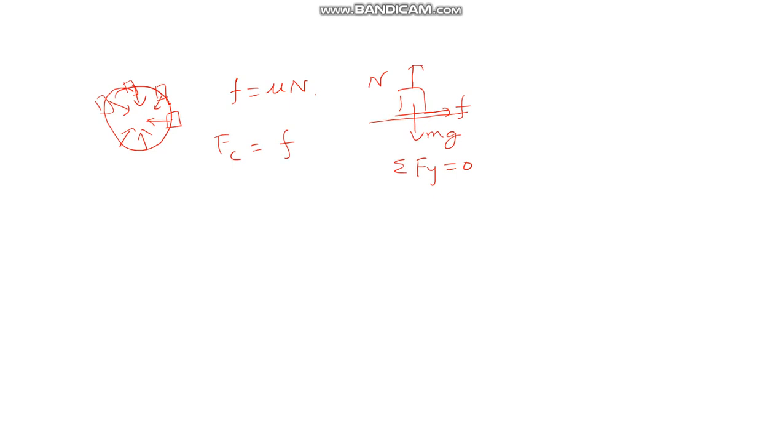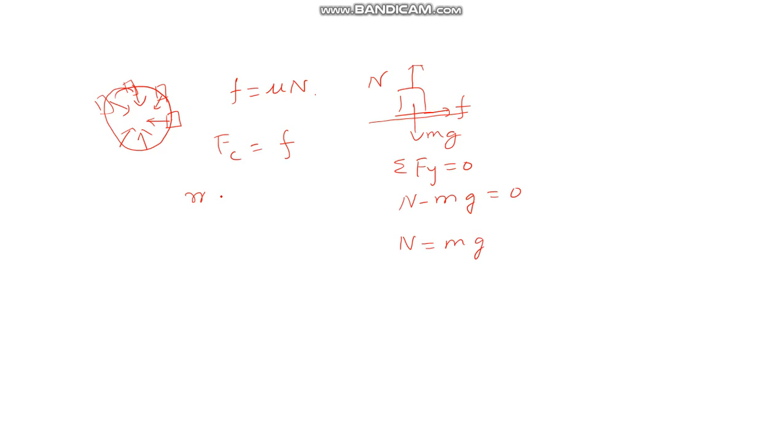If you consider a very particular instant of time, the normal reaction is acting upward and the weight is acting downward. So if you consider upward positive and downward negative, N minus mg is equal to 0, or N is equal to mg.